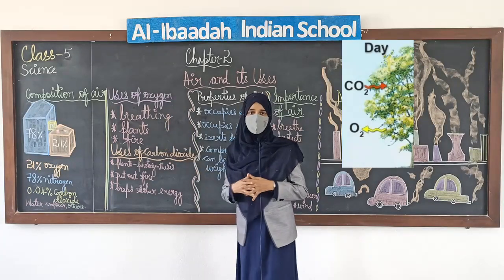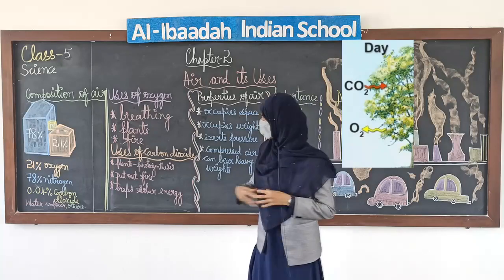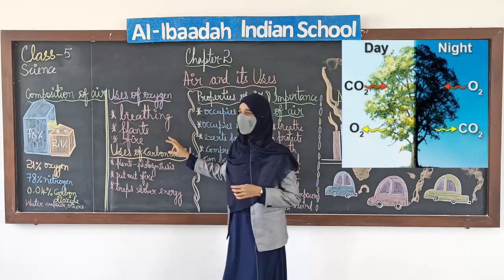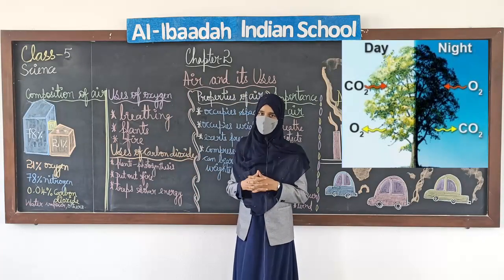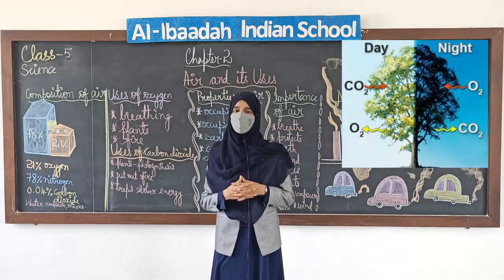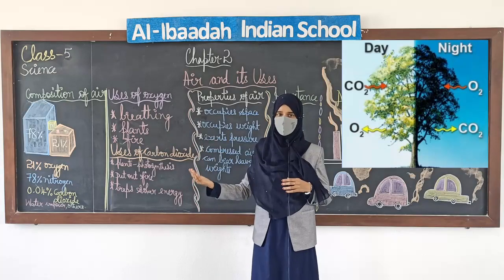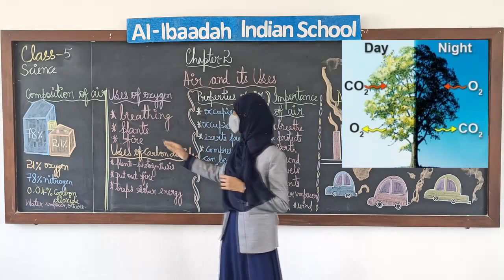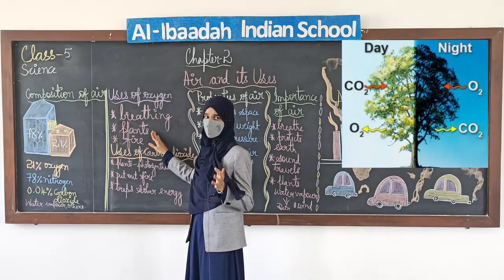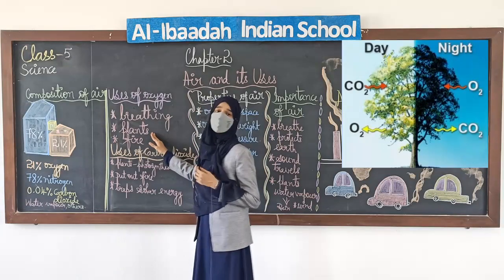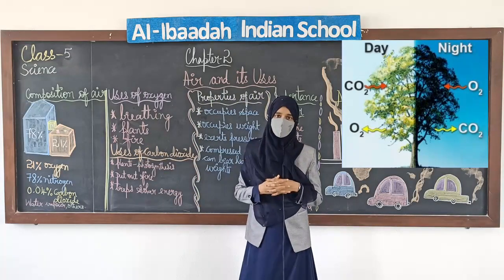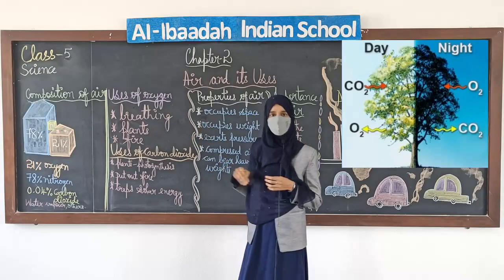But at night, what do the plants do? They breathe in oxygen and give out carbon dioxide. Same like other living beings, even plants breathe in oxygen and they give out carbon dioxide. Only during the photosynthesis process, that is during daytime, they release oxygen and take in carbon dioxide.